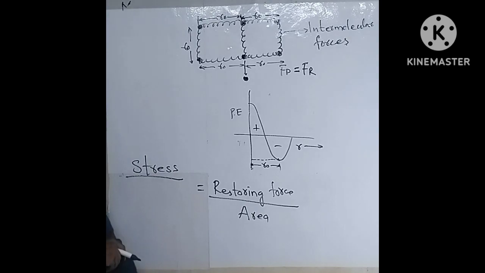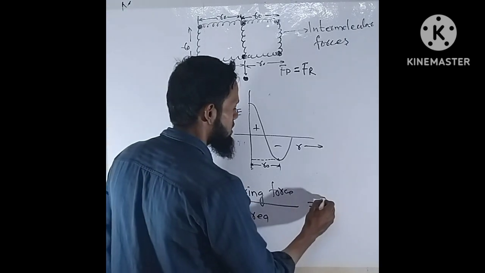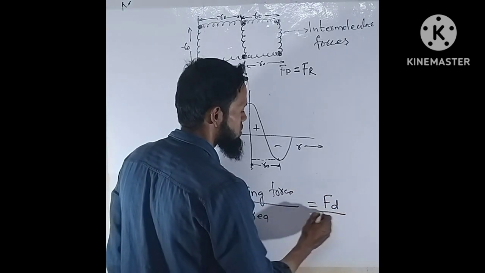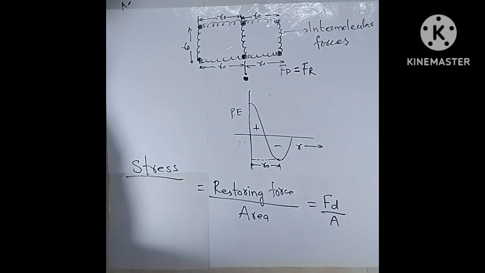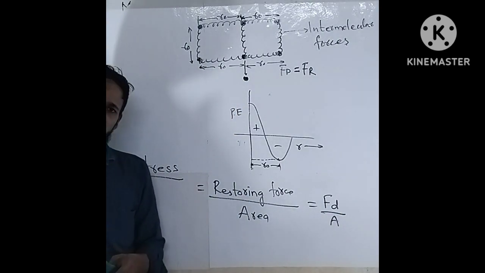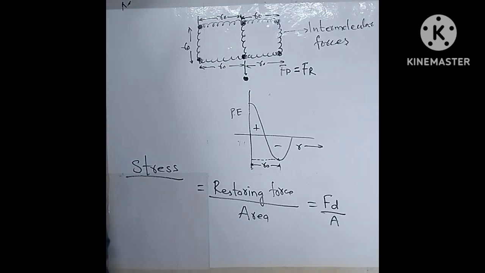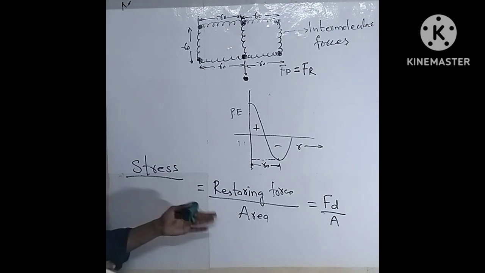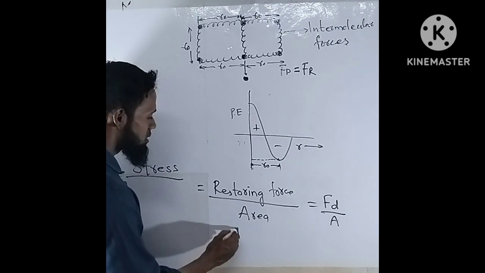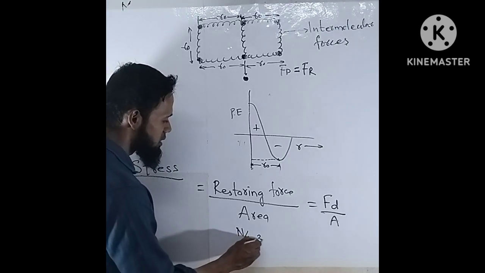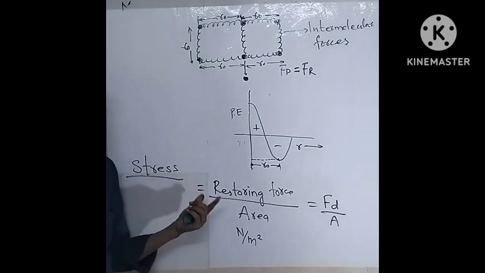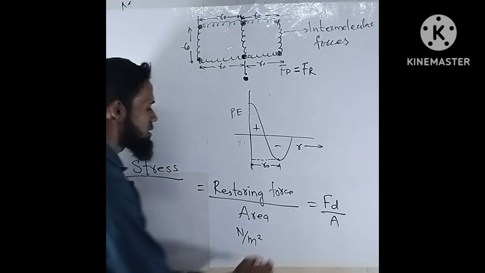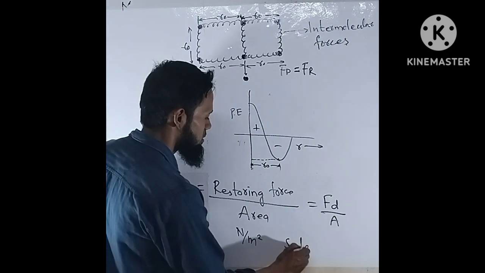Or we can say it is the ratio of deforming force per unit area. But in most cases we denote it as the restoring force generated per unit area of the solid material, and its unit will be Newton per meter square. It's a scalar quantity, right?